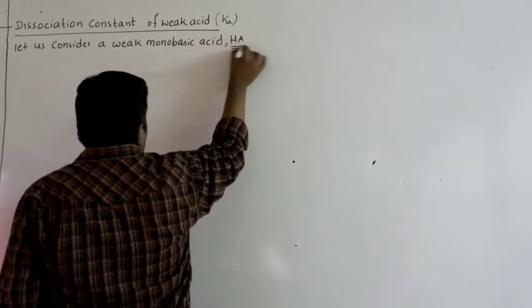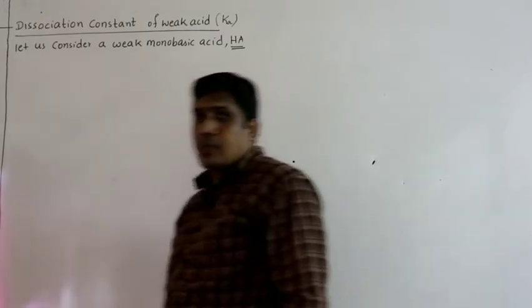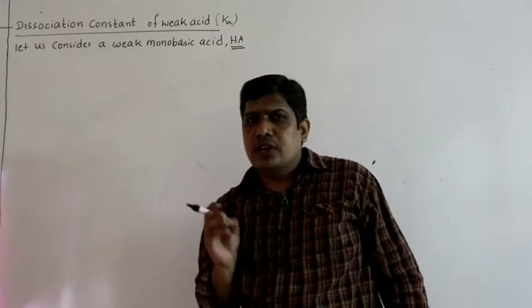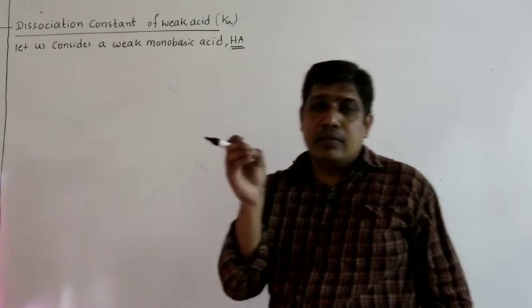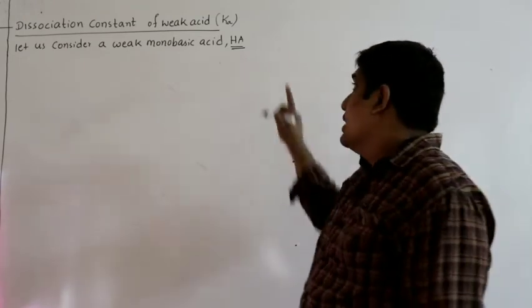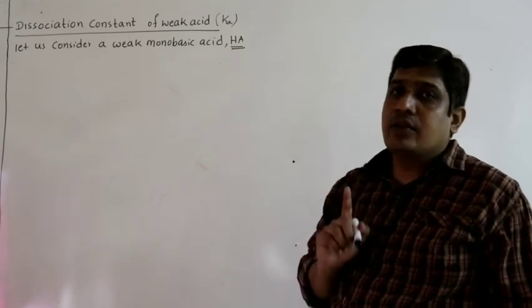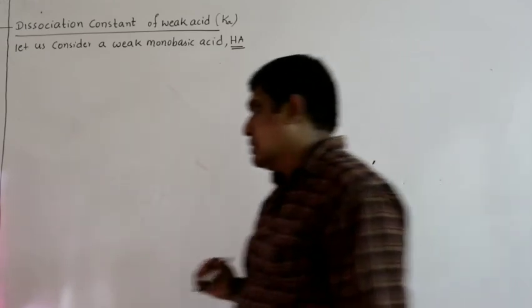Weak means it dissociates partially, to a small extent; only some amount will dissociate. Monobasic means only one proton. You require only one OH minus ion to neutralize the acid.